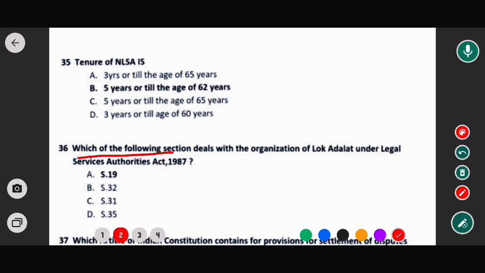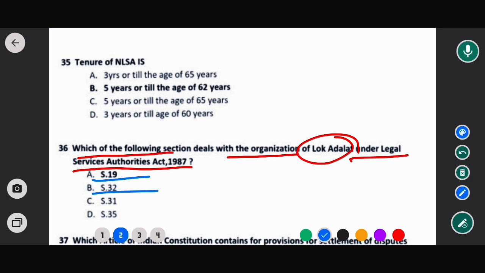Which of the following sections deals with the organization of Lok Adalat under the Legal Services Authorities Act 1987? Options are Section 19, Section 32, Section 31, and Section 35 of the Legal Services Authorities Act 1987.